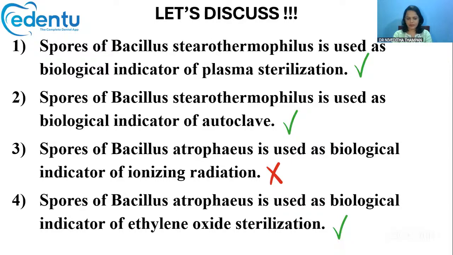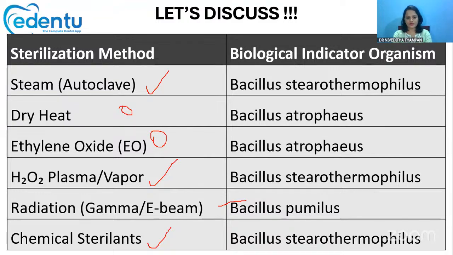So these are the statements that were given in the options. Bacillus stearothermophilus for plasma sterilization is true. Bacillus stearothermophilus for autoclave is also a true statement. But Bacillus atrophaeus for ionizing radiation is a false statement, because usually we use Bacillus pumilus only. Bacillus atrophaeus is mainly used for ethylene oxide sterilization and for dry heat. This table is also important.